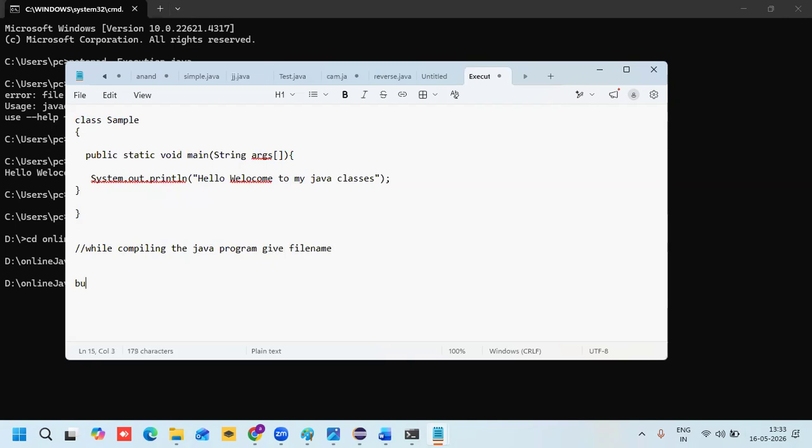But when we are running the program, meaning executing the program, then give the class name. For example, this is my file name and this is my class name. File name is different, class name is different. Okay, what is my file name here?